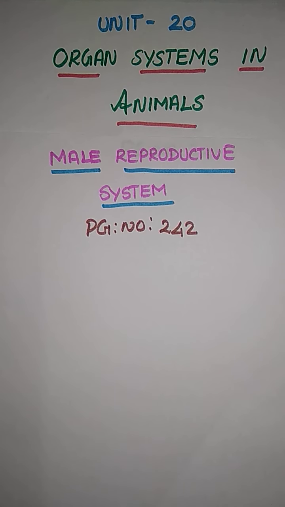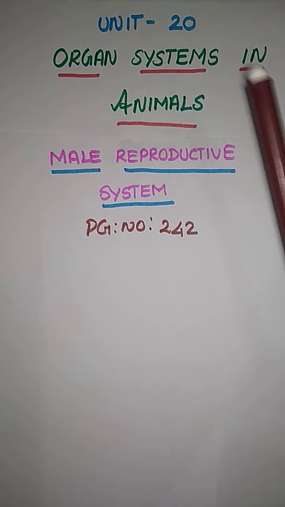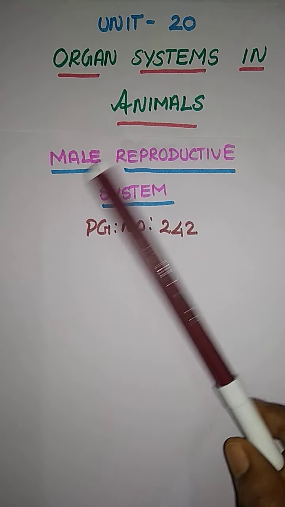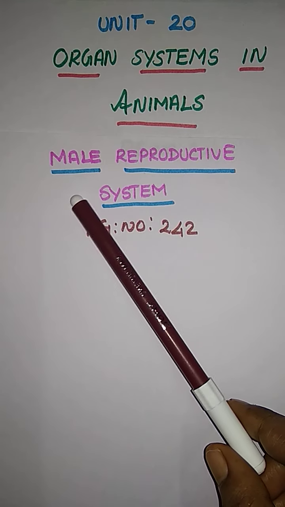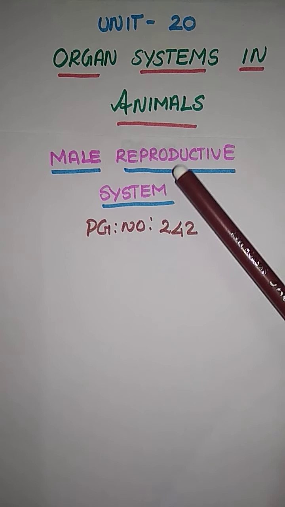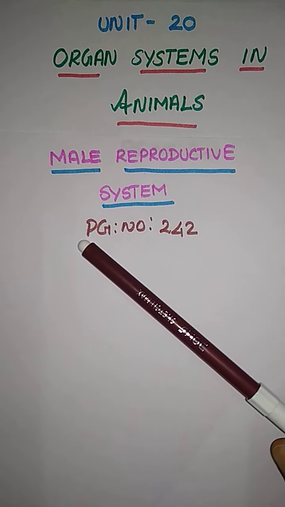Welcome to Blue Stars. This is your 9th standard class, biology. Today we are going to discuss unit 20. The lesson topic is organ systems in animals. In this lesson, we are going to discuss the male reproductive system. I hope you are all active in this class.